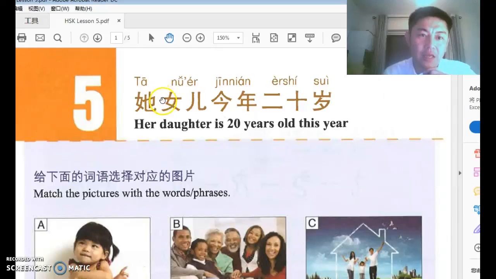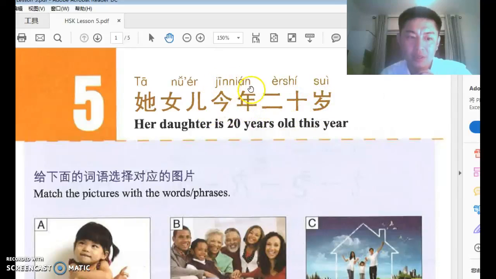First of all, 她女儿 is not "he, she daughter," it is "her daughter." The possessive 的 is omitted because the daughter is close to her. So 她女儿 her daughter. 今年 this year. 今 is present, 年 is year. 今年 this year is placed before the verb part. She this year 20, right?